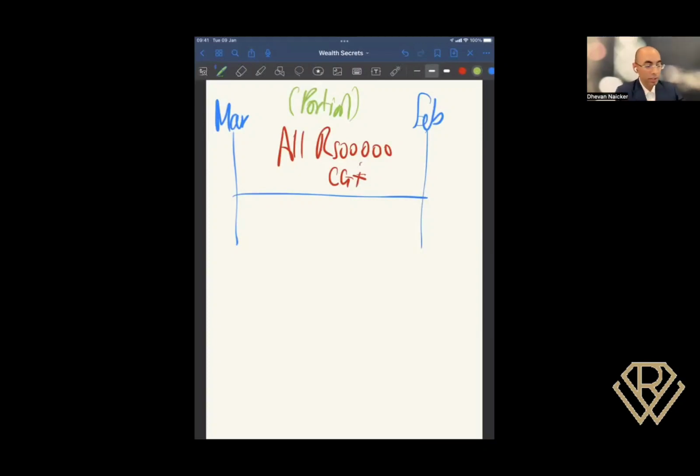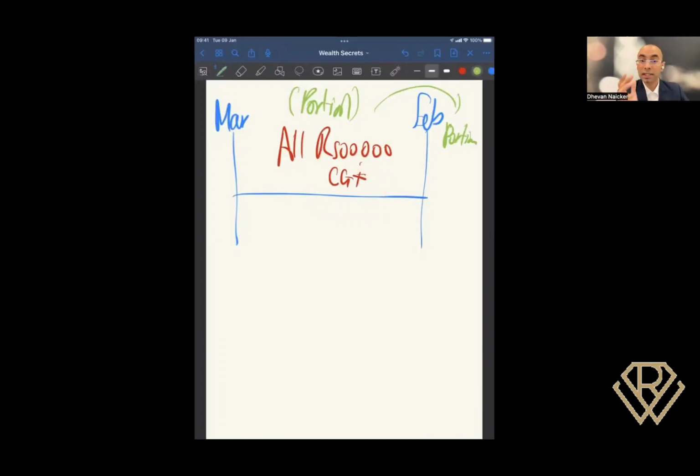So you could sell a portion there, and then you sell another portion on this end, because that portion's falling into a new tax year. So if you are able to do this, you're sort of staggering this. And because you're staggering this, even though capital gains becomes applicable, you are now spreading this over a period.